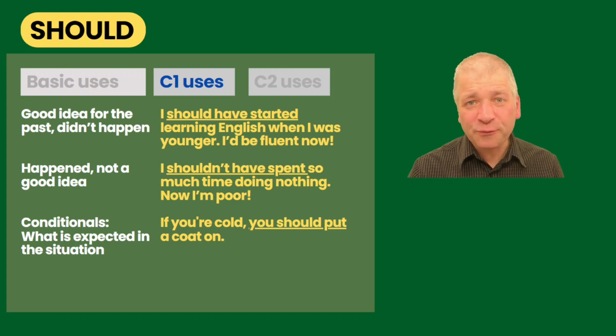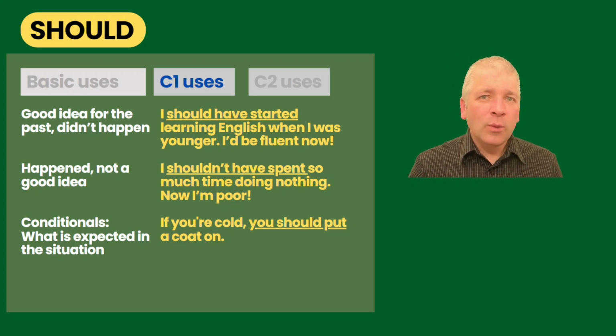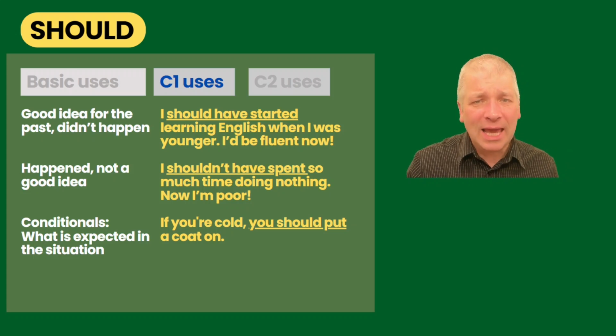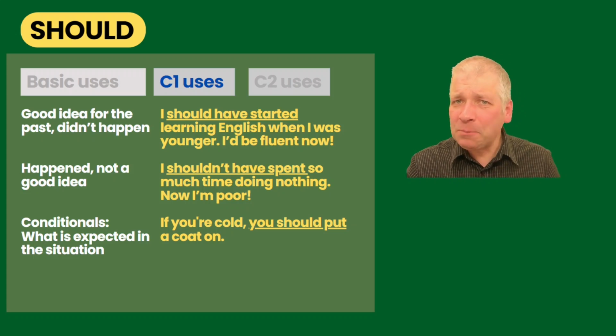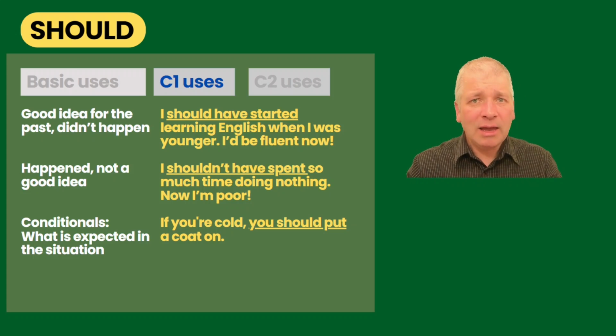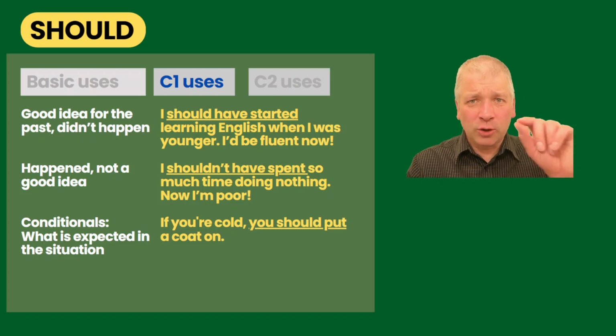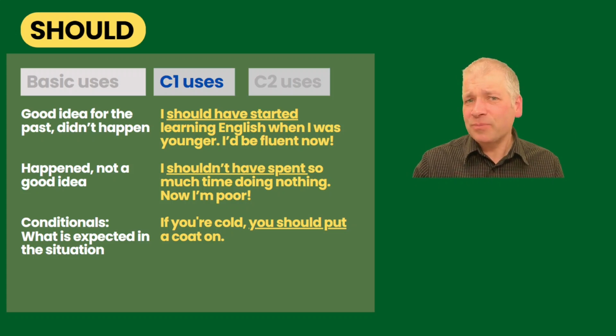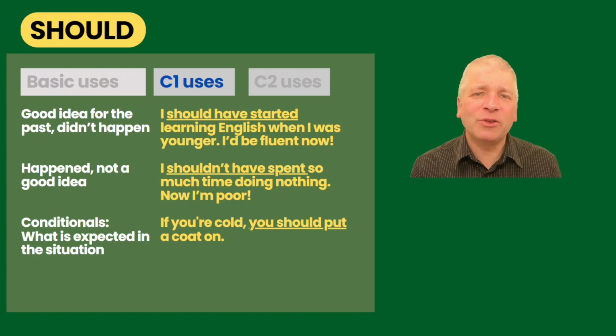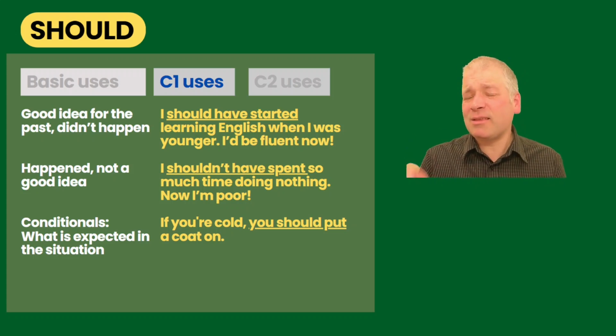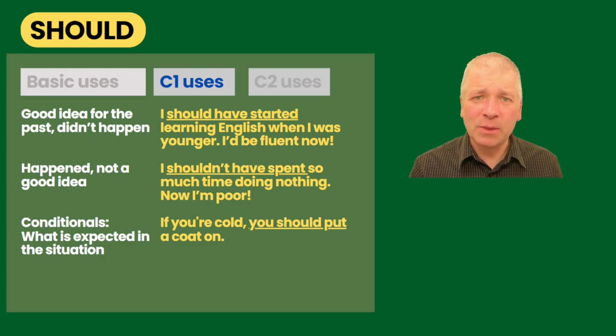Now for some more advanced uses. We could use should when it's a good idea for the past that didn't happen. For example, I should have started learning English when I was younger. I'd be fluent by now. So should have started here is something that would have been a good idea in the past, but I didn't do it. So I'm expressing the fact that I wished this is something I had done in the past.